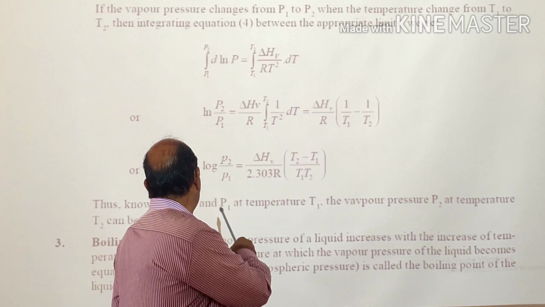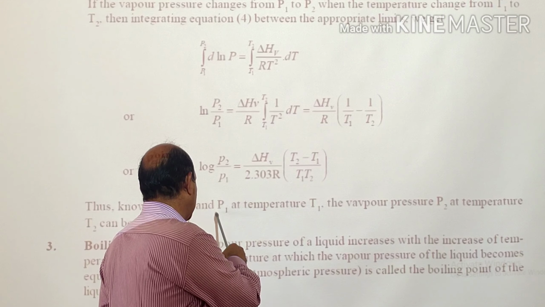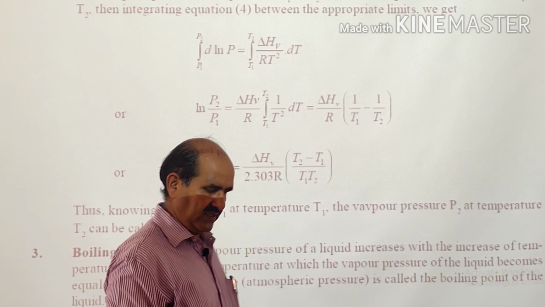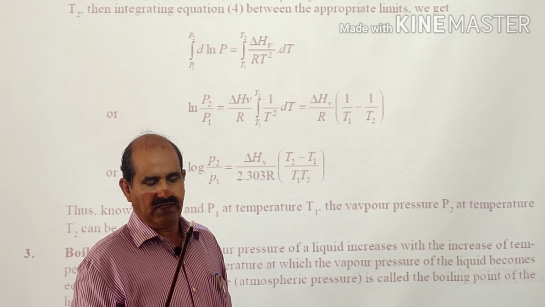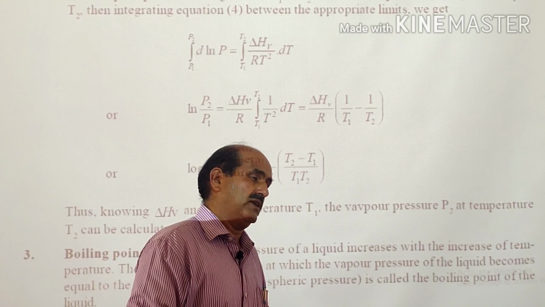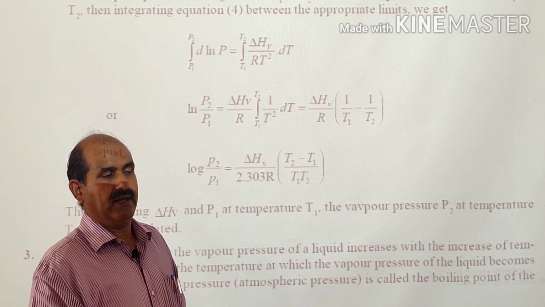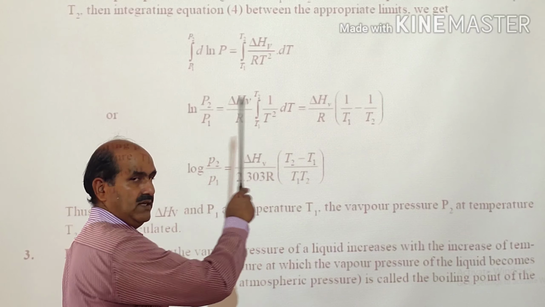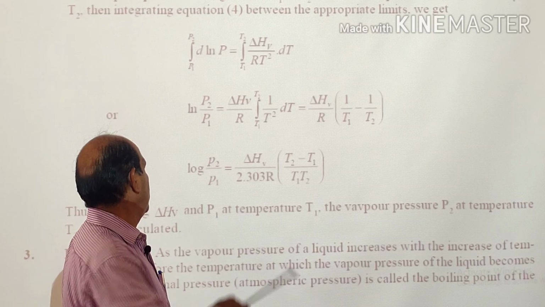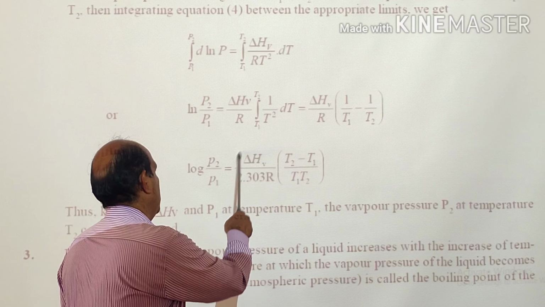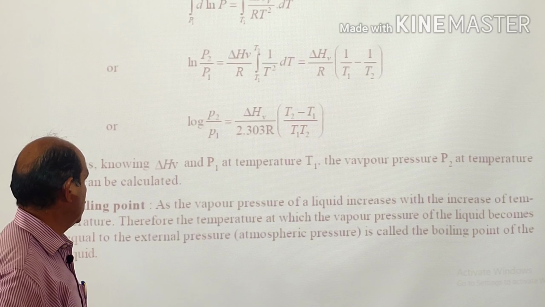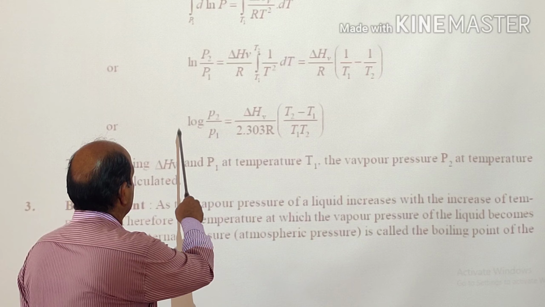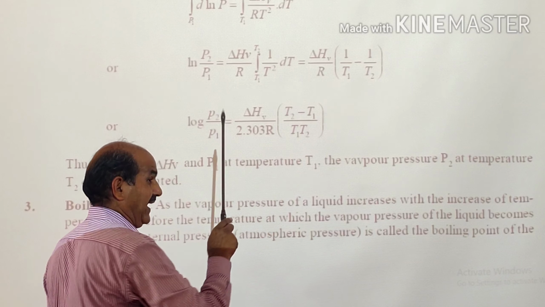and vapor pressure P1 at a particular temperature T1. If at a particular temperature T1 we know the vapor pressure P1, then the vapor pressure P2 at another temperature T2 can be calculated by using this equation if we know the enthalpy of vaporization or latent heat of vaporization of that particular substance or of that particular liquid. So this equation gives the quantitative exact